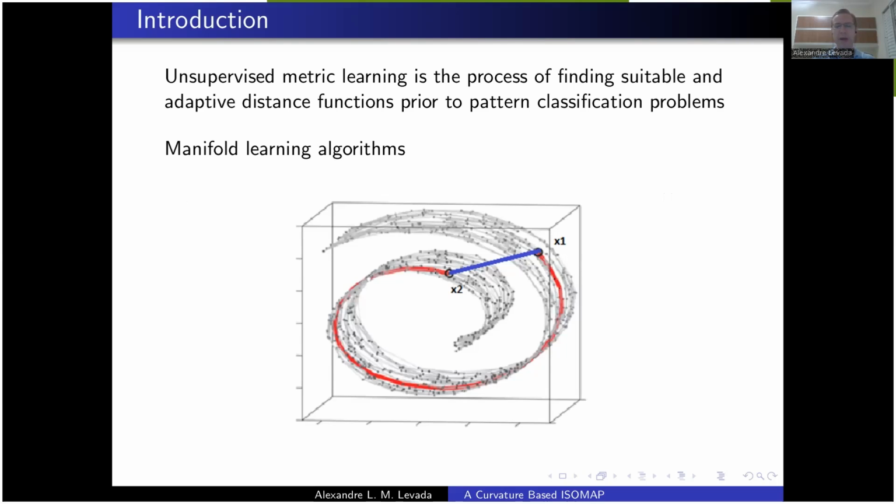So the main goal of this paper is to present a method for unsupervised metric learning, which is basically the process of finding a better distance function prior to pattern classification problems. This is done mostly by manifold learning algorithms. And as we can see in this figure, in these scenarios, the Euclidean distance is not a really good choice for a similarity measure, because the distance itself, the blue line here, does not belong to the space.